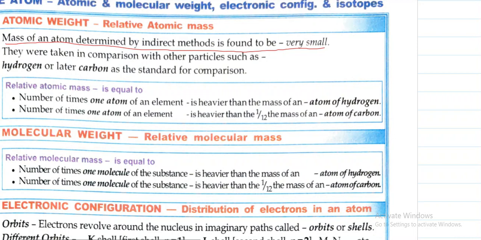So here, to measure the weight of a particular atom, it is compared with either an atom of hydrogen or with an atom of carbon. So what is relative atomic mass? Relative atomic mass is nothing but the comparison. It is the number of times one atom of an element is heavier than the mass of an atom of hydrogen, or also we can write, number of times one atom of an element is heavier than 1/12 the mass of an atom of carbon. So we can write any one.